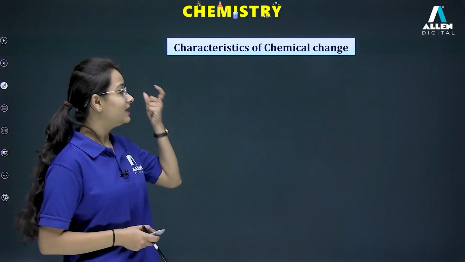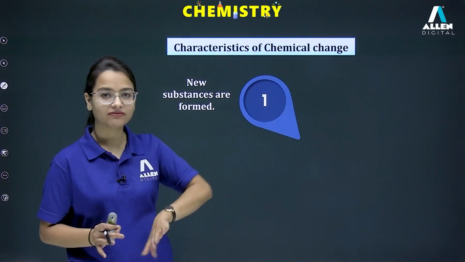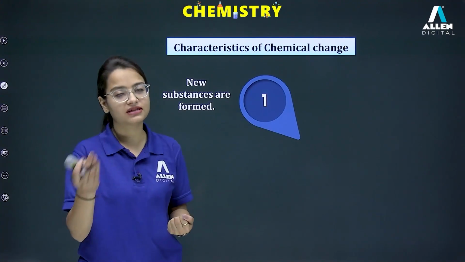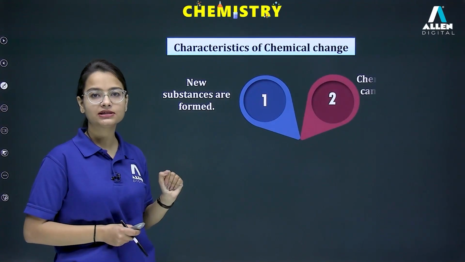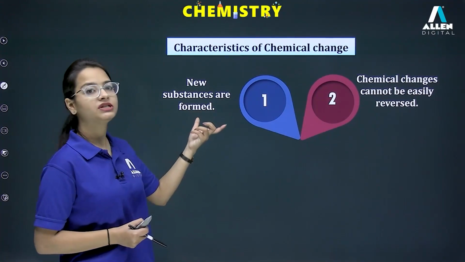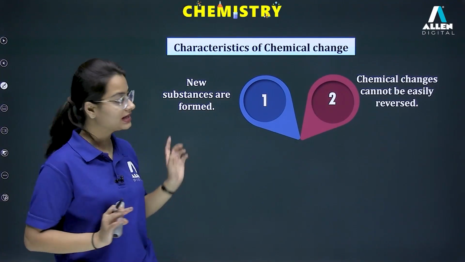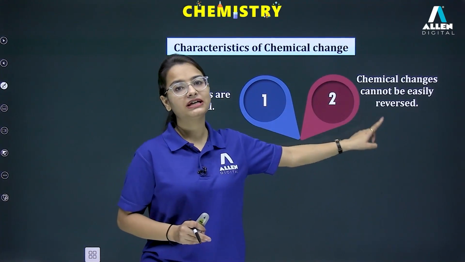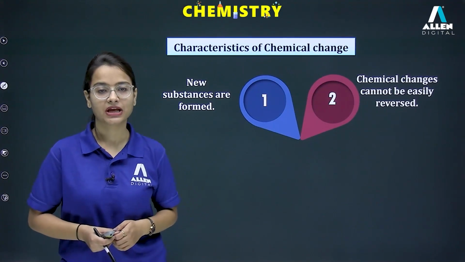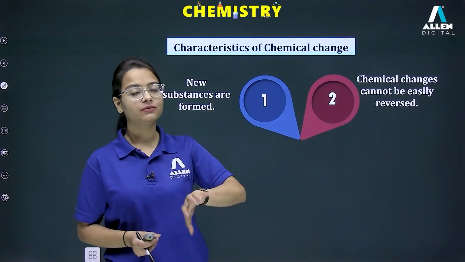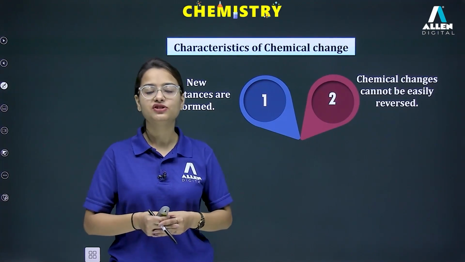Okay, let's talk about the characteristics of this particular chemical change. How to identify whether the change is chemical or some other type of change. Here we have new substances are formed in the chemical changes. Of course, composition of the substance will change. That means we are talking about the new substance. Next, chemical changes cannot be easily reversed, or we can say chemical changes are generally irreversible. You can't get back your food. You can't get back the original iron. That means these changes are not reversible generally. Okay.